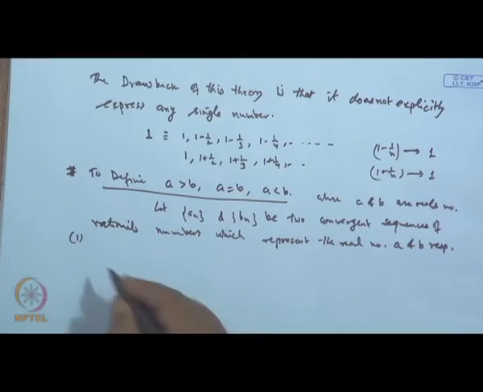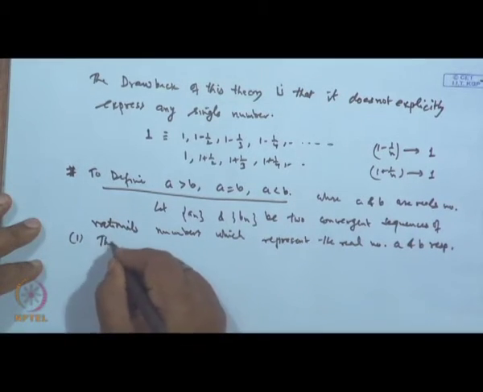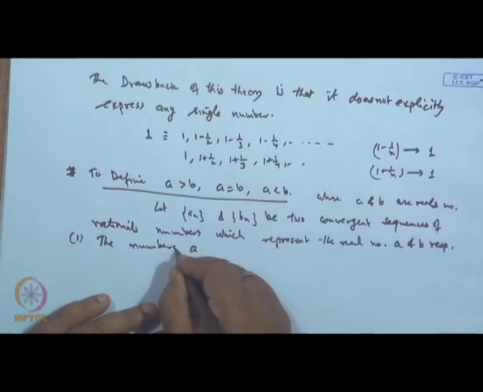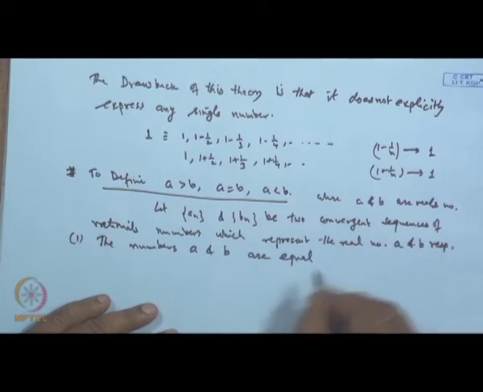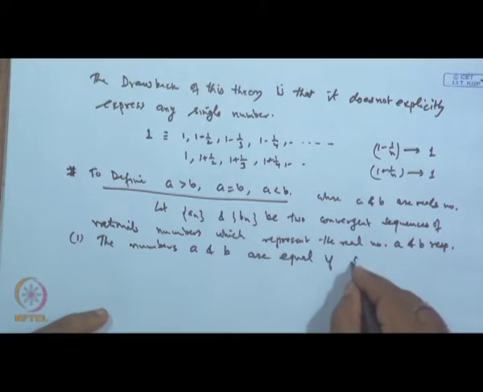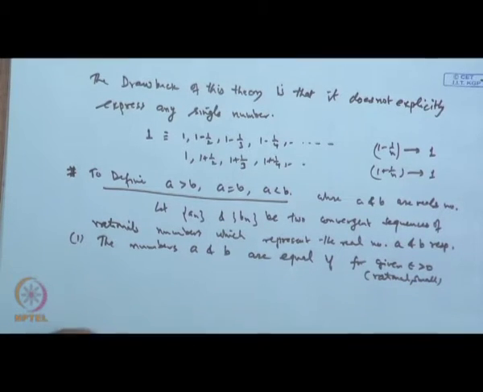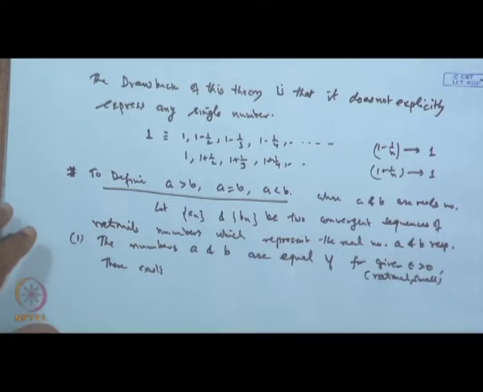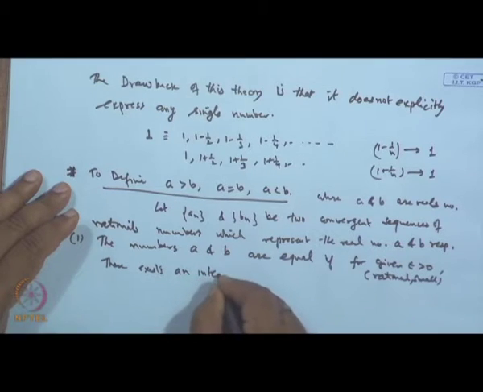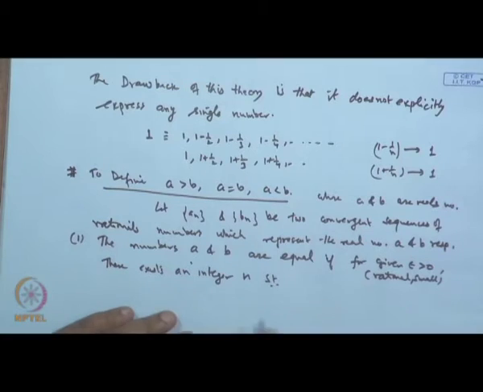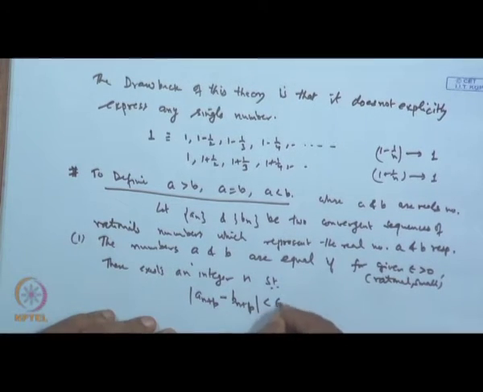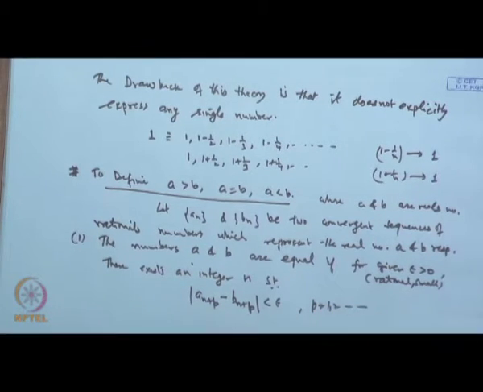Then we say the numbers A and B are equal if, for a given epsilon greater than 0, a rational number which is small, there exists a positive integer n such that mod of a n plus p minus b n plus p is less than epsilon for p equal to 1, 2, 3 and so on.